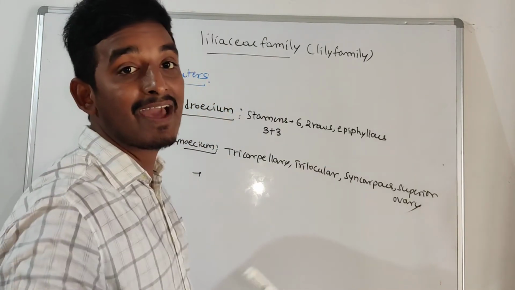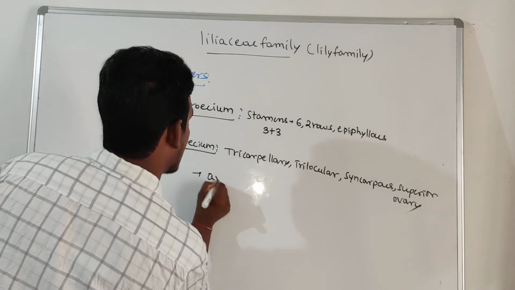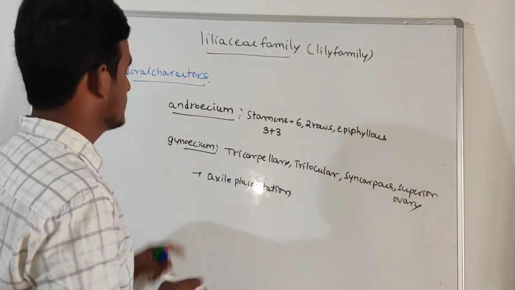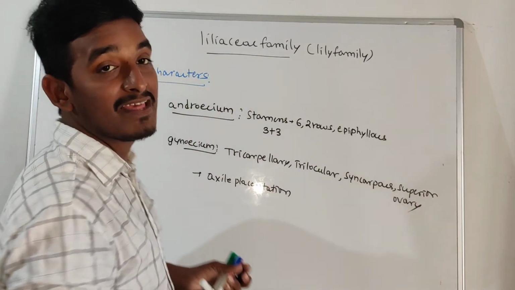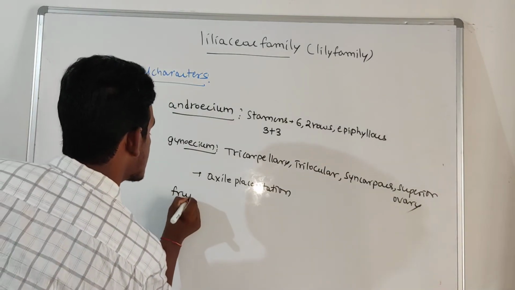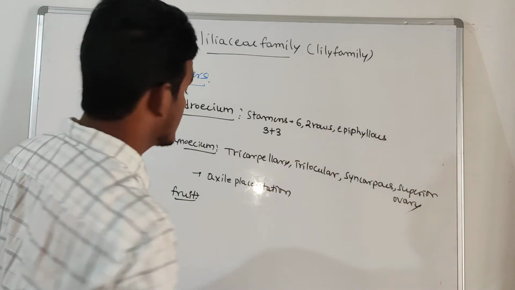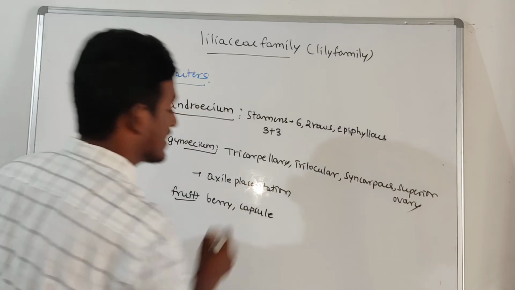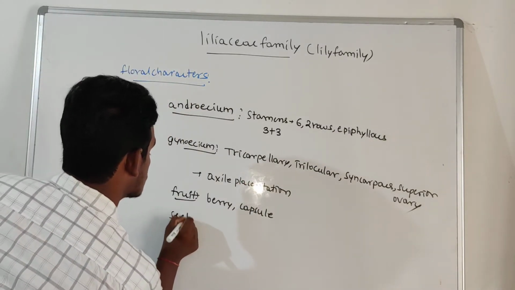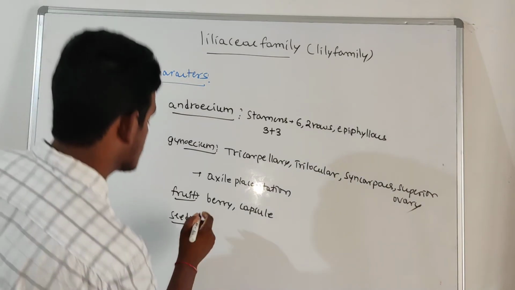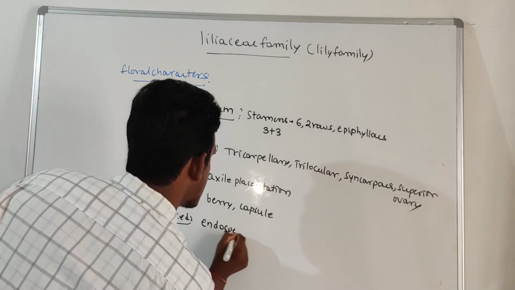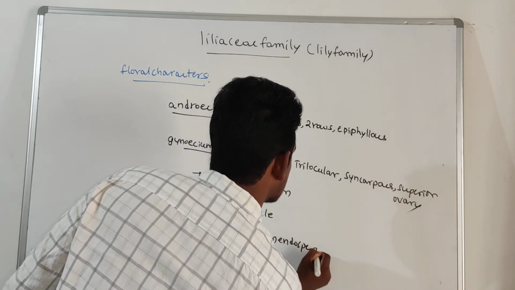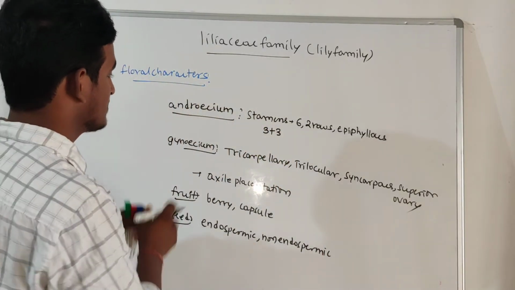So here the ovules are arranged inside the ovary in axile placentation. Right? So it is the gynoecium related to the Liliaceae family. After this, the fruit. Which type of fruit is found in this family? That is a berry fruit or a capsule fruit. Later about the seed. Which type of seed? Here it is endospermic and non-endospermic seeds also. Right? So it is about the seed.